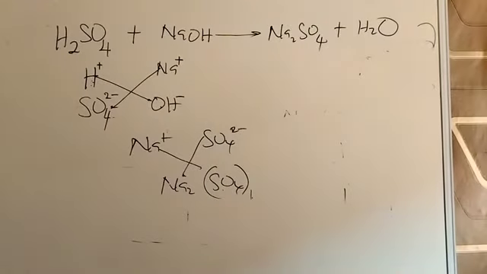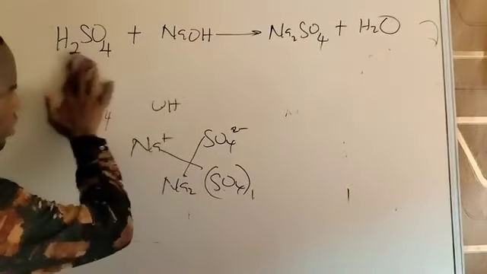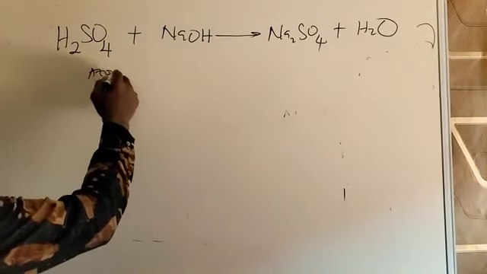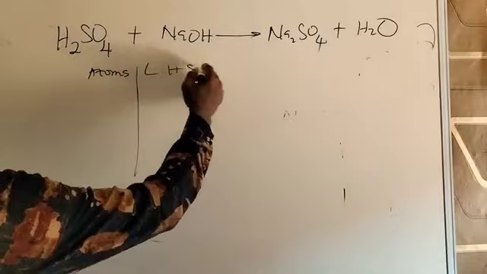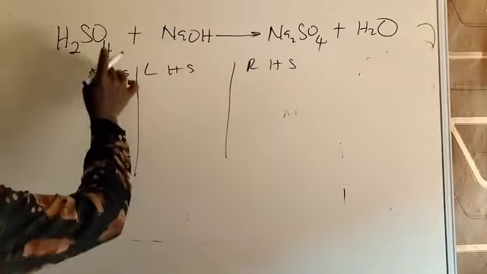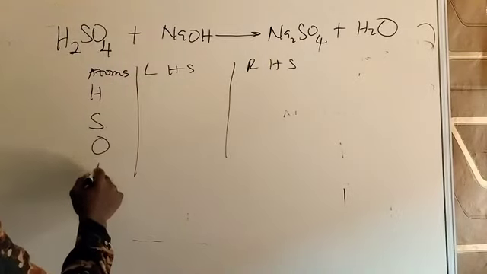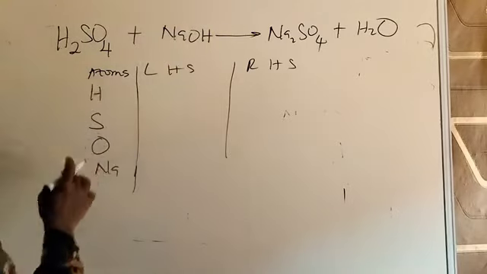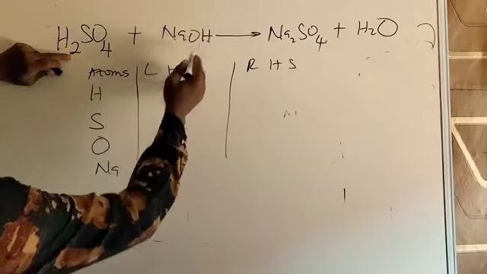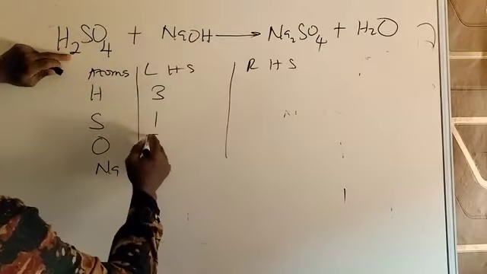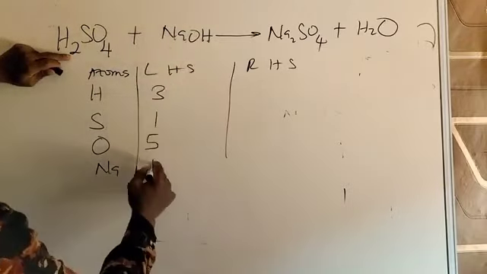So having produced that, you then balance the equation. How do you balance the equation? You count the atoms and then check whether it's balanced or not. The atoms here, then our left hand side, our right hand side. So hydrogen, sulfur, pick the elements one by one. Oxygen, sodium. Let's count. Hydrogen is 2 plus 1, 3. Sulfur is 1 only. Oxygen 4 plus 1, 5. Sodium is only 1.